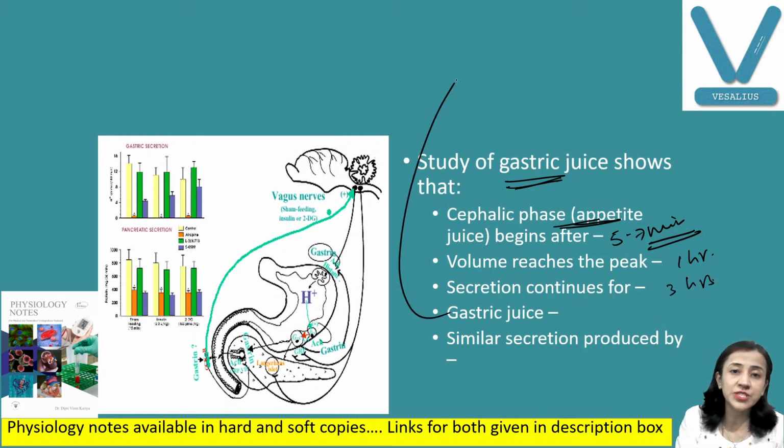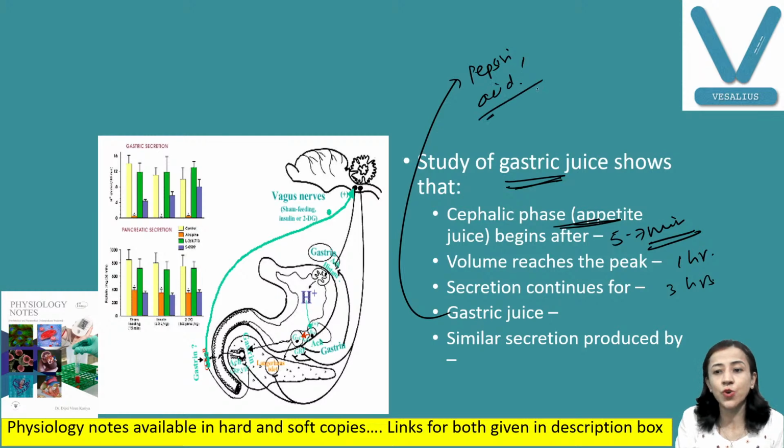This gastric juice is rich in pepsin and also rich in acid. The same type of gastric juice secretion is produced when we produce hypoglycemia by injection of insulin. So when we produce hypoglycemia by injection of insulin, we are stimulating the vagus nerve.